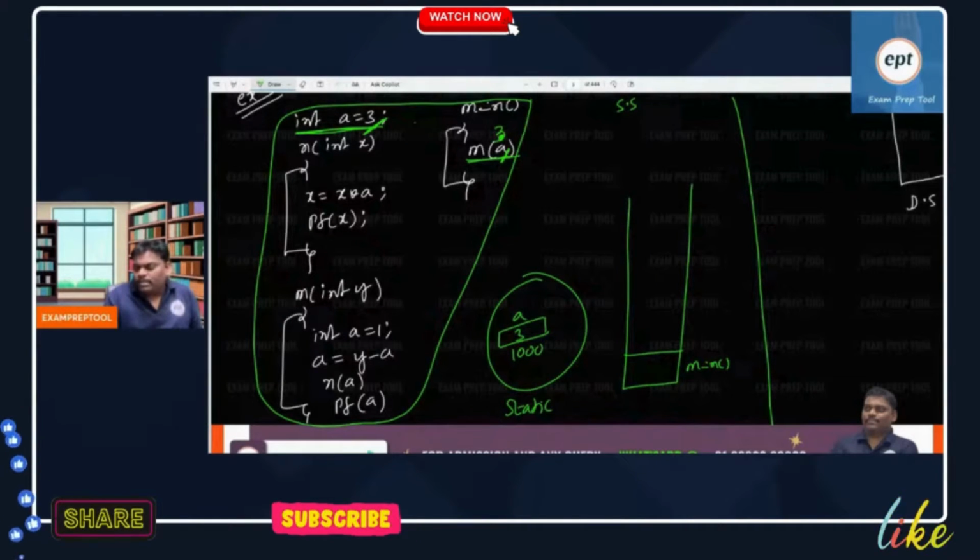Before main, in the stack, no one is there. In main itself, if you have a free variable, static scoping also goes to the global variable. Dynamic scoping also goes to the global variable, because before main, no one is there except the global variable.